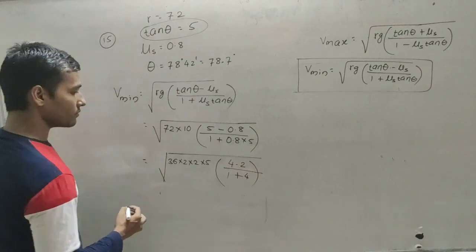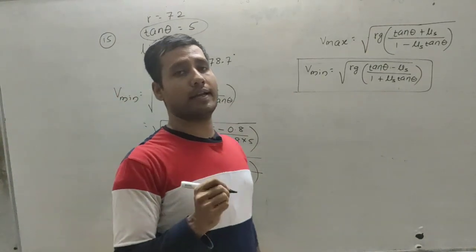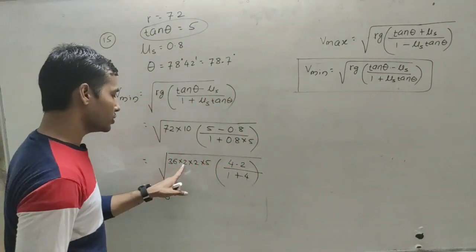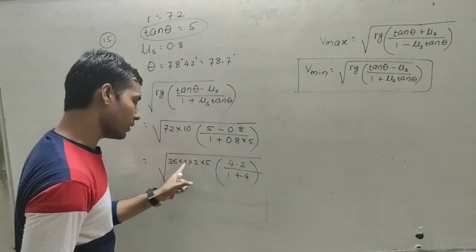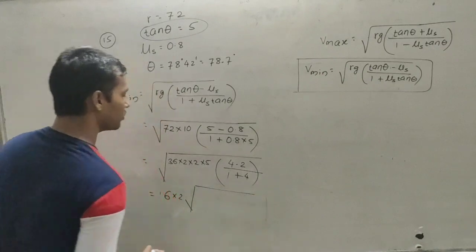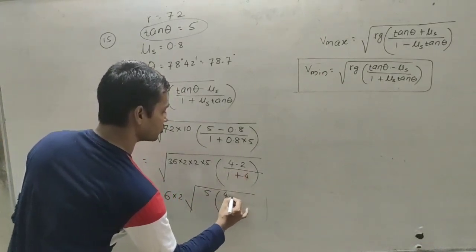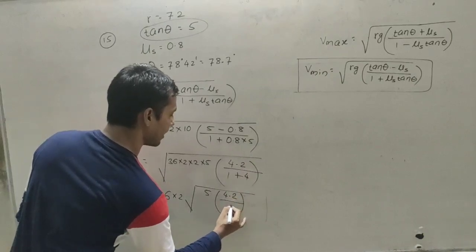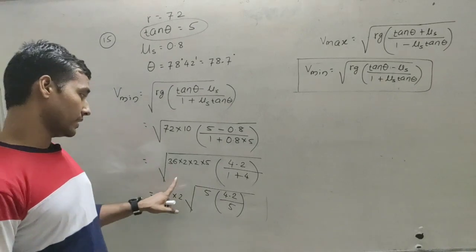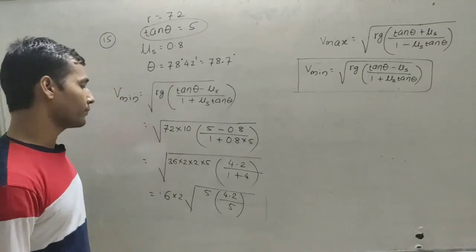Now I am going to write the square root of 36, that is 6, and this 2 into 2 is 4, the square root of 4 will be 2. So in the square root we have pi bracket 4.2 divided by pi. The square root of 36 is 6, 2 into 2 is 4, square root of 4 is 2.